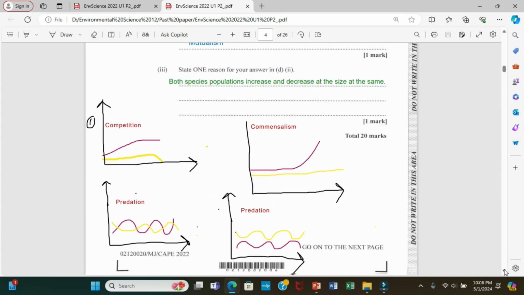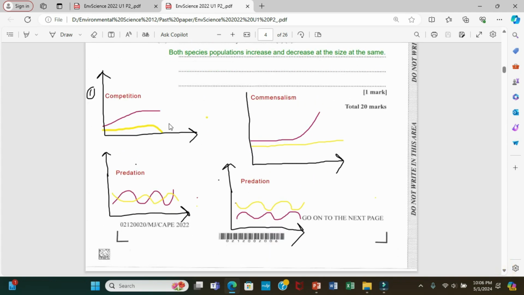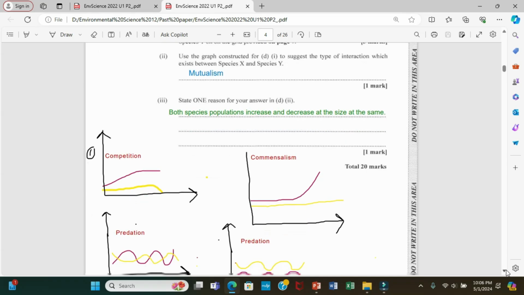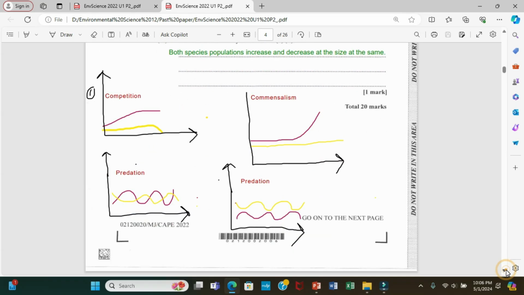I put some other examples of relationships and how they would look on a graph just to help with your knowledge. So of course, there are some other interactions. We would have symbiosis. So one example is mutualism, which we looked at a while ago. Of course, there is commensalism, which is this one here, and there's parasitism.